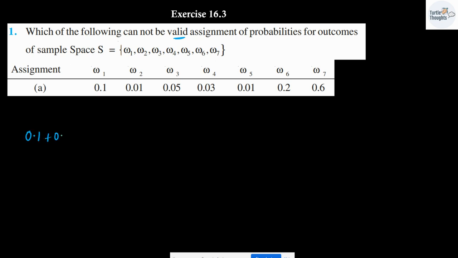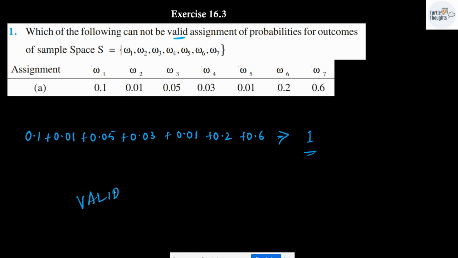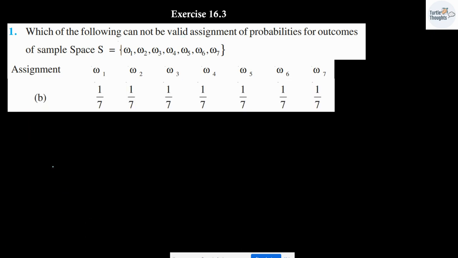So 0.1 plus 0.01 plus 0.05 plus 0.03 plus 0.01 plus 0.1 plus 0.6. When I add all of them, what will I be getting? Will I be getting 1? Yes, I will be getting the answer as 1. Since I will be getting the answer as 1, I can write the given assignment is valid.